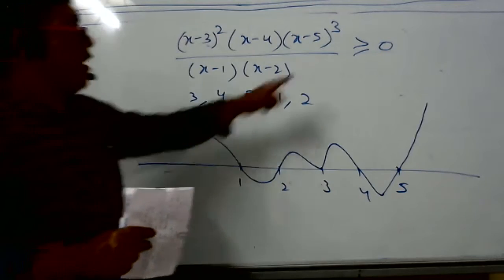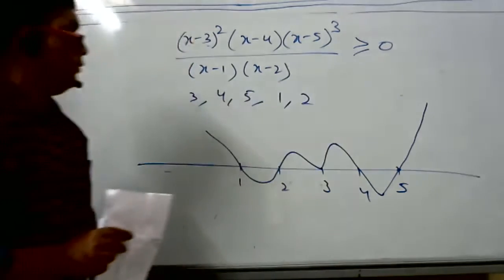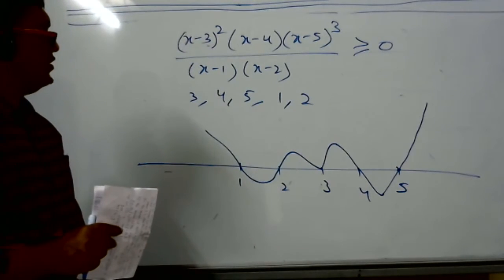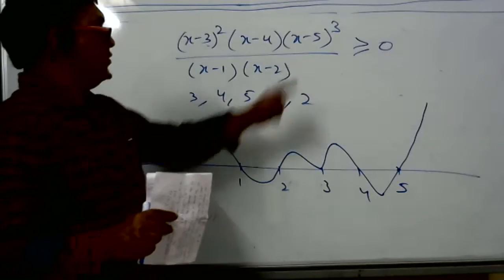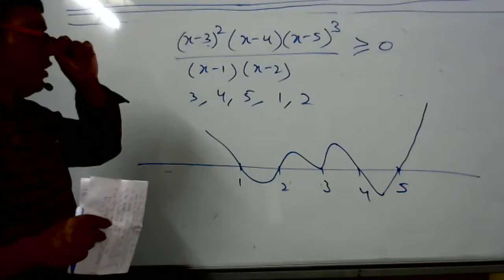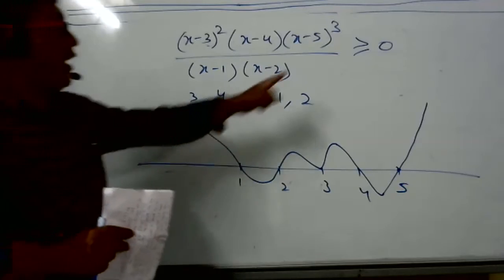Now we want greater than or equal to 0. Why did 2 go down? That's also odd power, right? Yes, it's odd. We have to see the power, not the number. Now greater than or equal to 0.